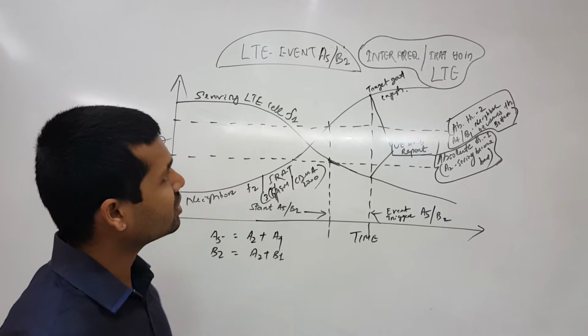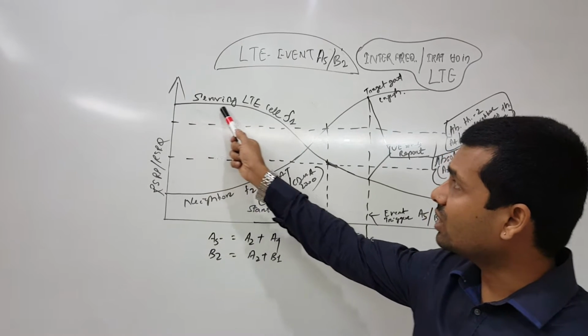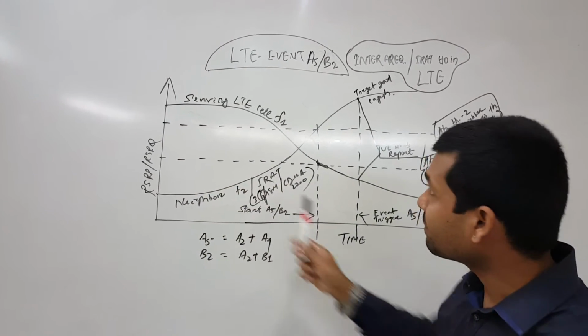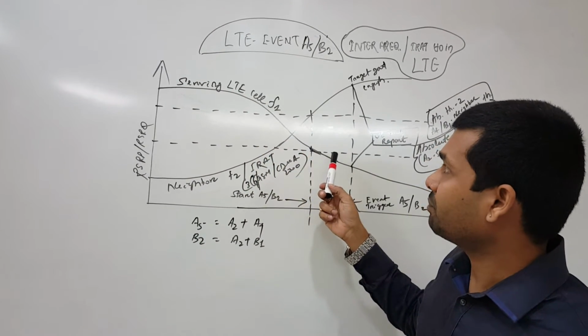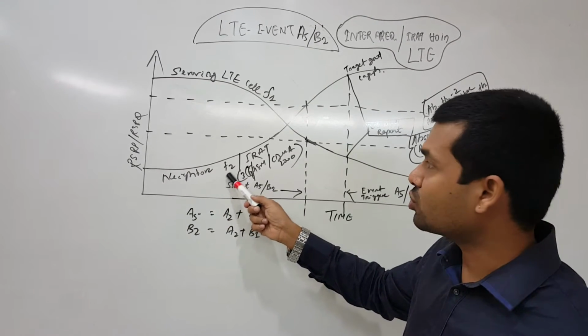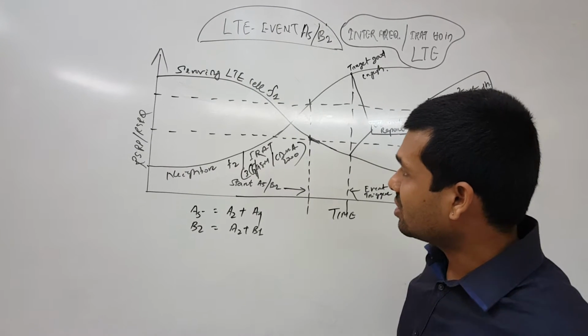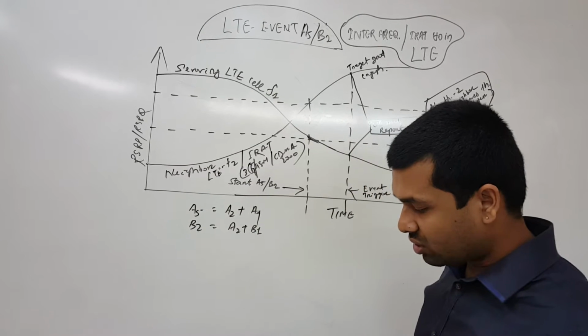Let's understand exactly what happens in the event. This is the serving cell, these are the RSRP and RSRQ measurements, and this side is time. Here we are experiencing bad coverage, and here the neighbor F2, more specifically this one, is cell F1 in LTE, and this is the neighbor LTE F2 or the IRAT.